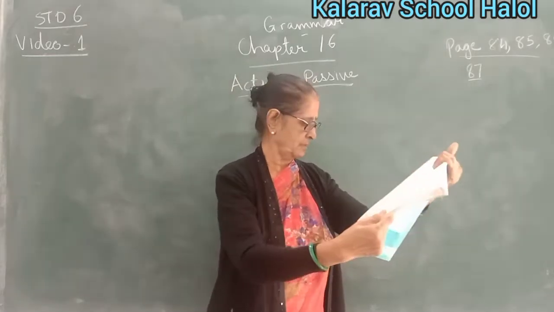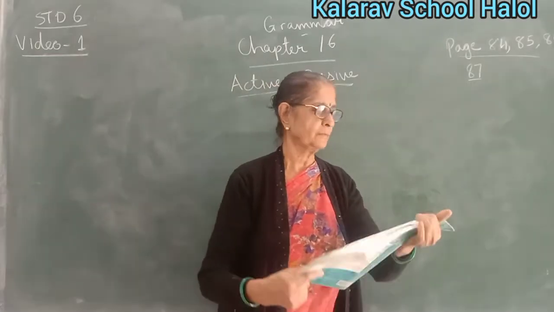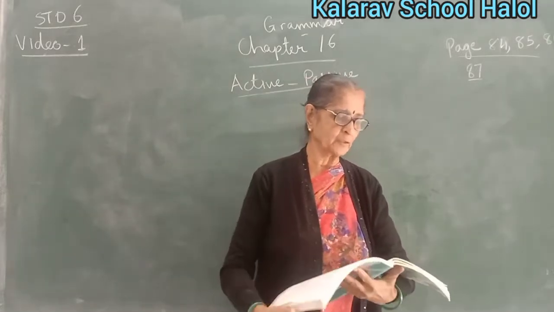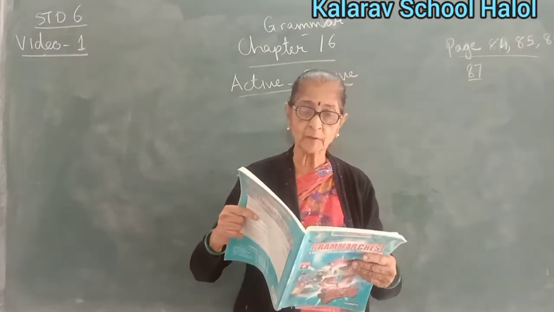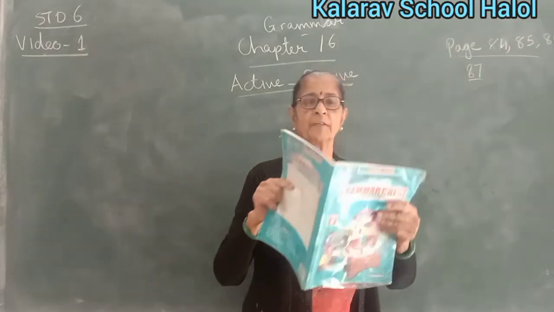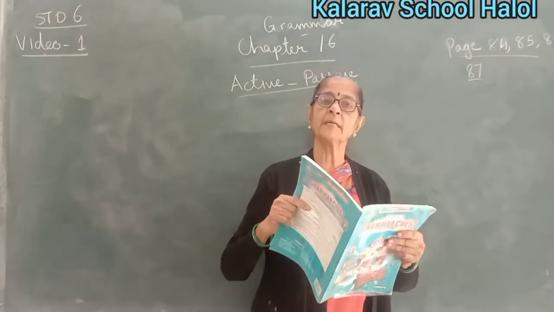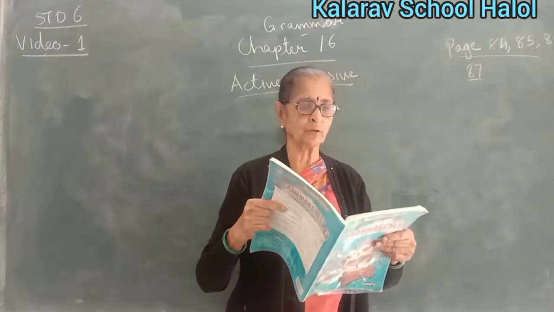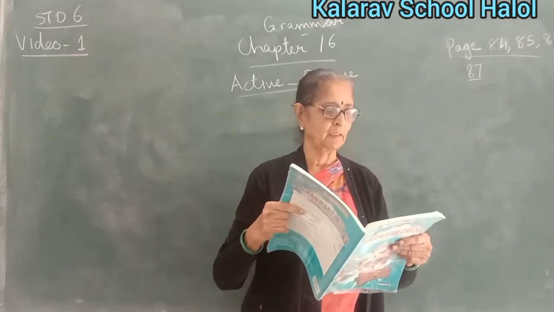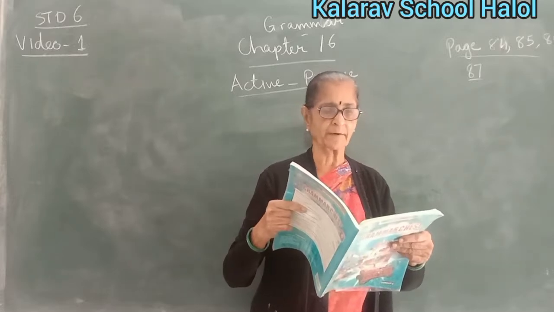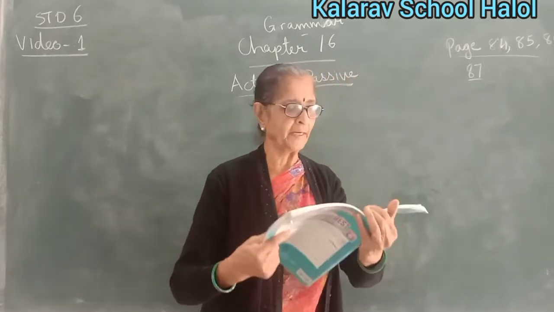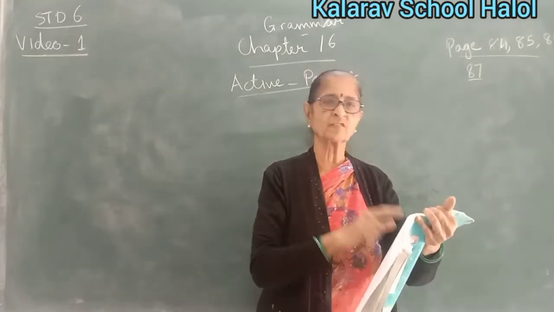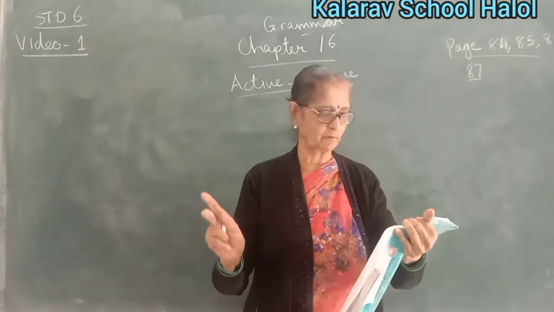Now, page number 84. Voice is that form of the verb which indicates whether the subject is the doer of the action. That means the subject is doing the action or something is being done to it. The subject in a sentence is the doer of an action in many cases. Verbs in a sentence which require a direct object to complete their meanings are called transitive verbs. If there is no transitive verb, we cannot change the sentence.